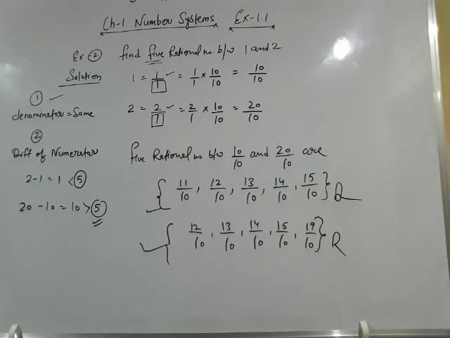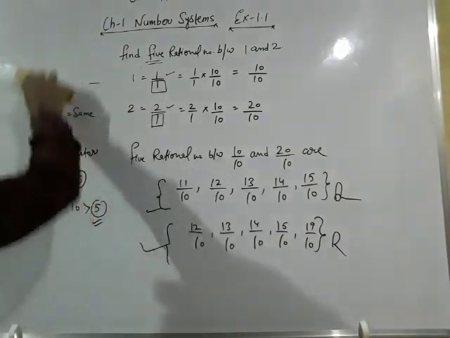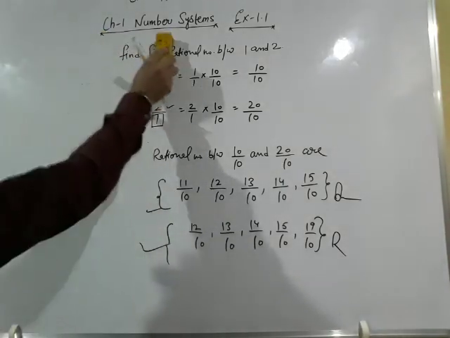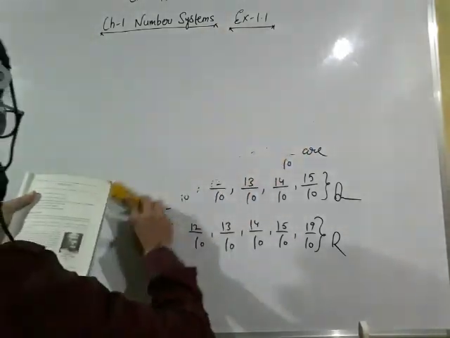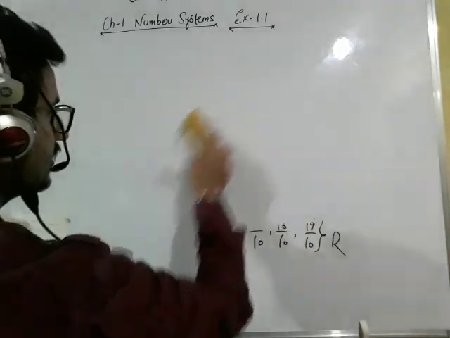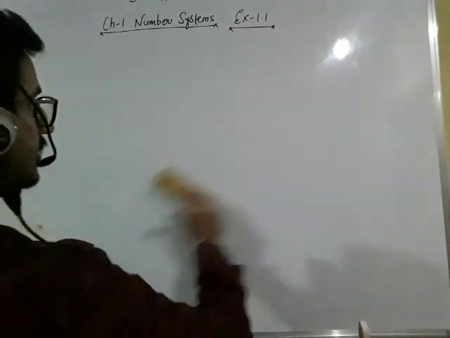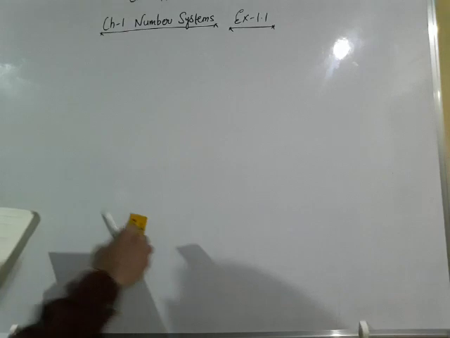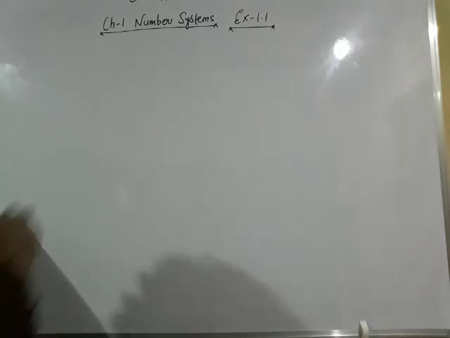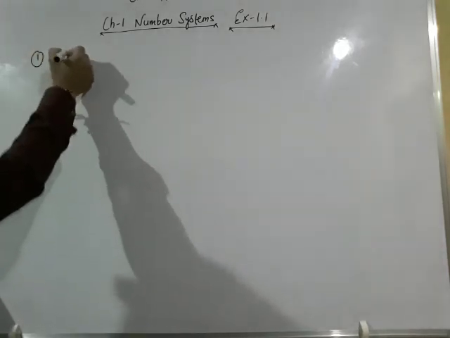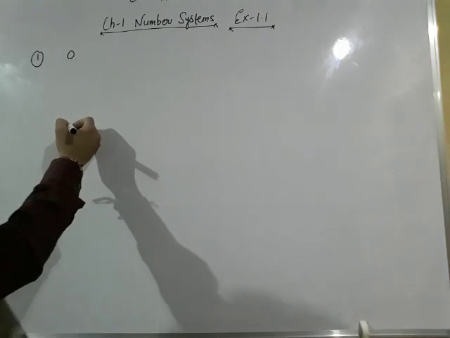Now we are moving on to exercise 1.1. If you have your book, you can read out the first question of exercise 1.1. According to this question, we have to check, is 0 a rational number? Can you write it in the form p upon q, where p and q are integers and q is not equal to 0? So question number 1, can you write 0 as a rational number?